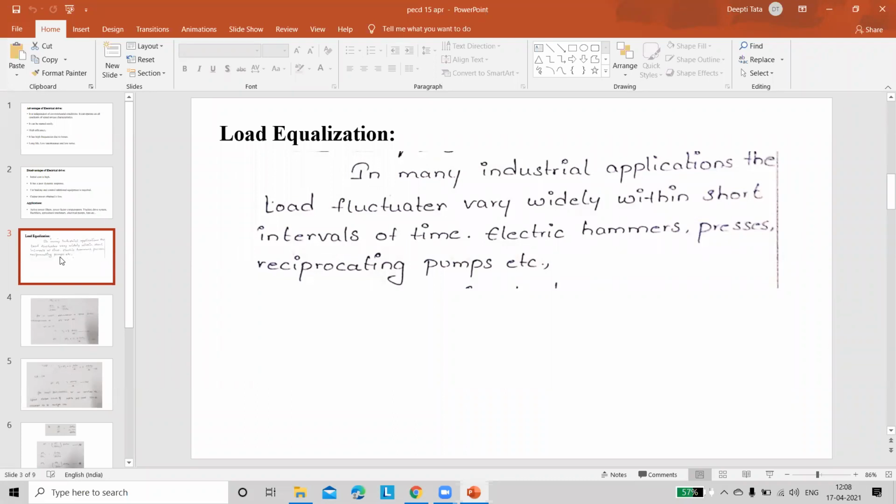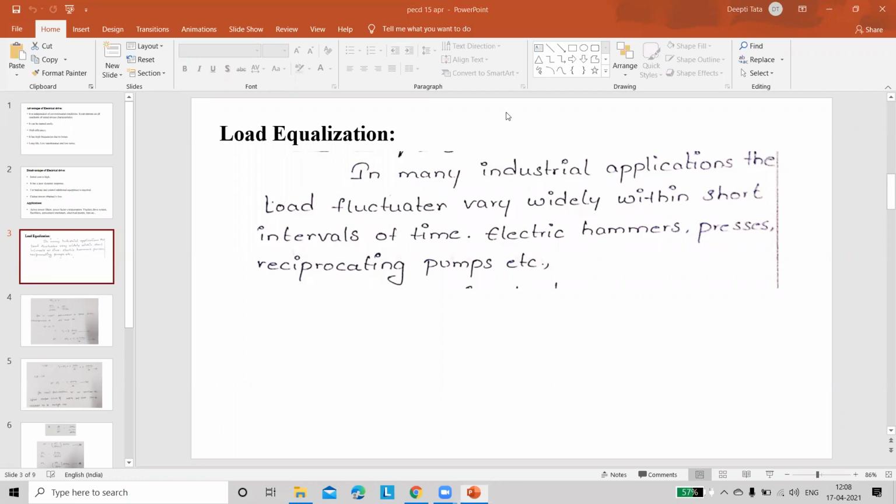First of all, listen. Actually, in industrial applications, most of the loads are not constant. The load must be variable with respect to time. That means the load is going to fluctuate within a given time.